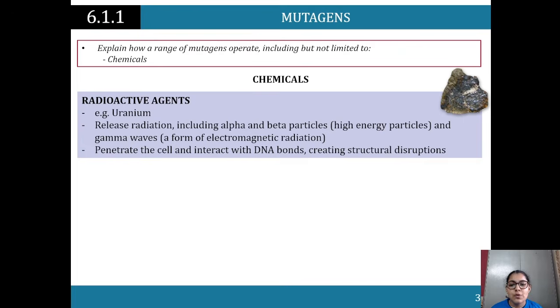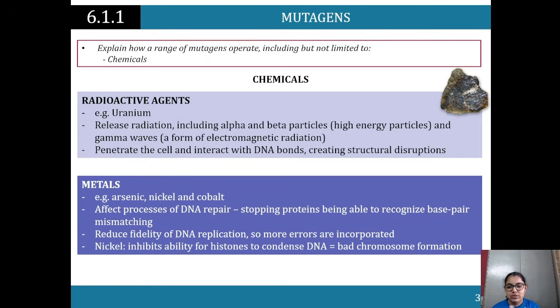Radioactive agents release radiation, including alpha and beta particles, which are high energy particles, and gamma waves, which are also a form of electromagnetic radiation. They penetrate the cell and interact with the DNA bonds, creating structural disruptions to DNA. As we looked at earlier, they're changing the structure of these nucleotides within the DNA.